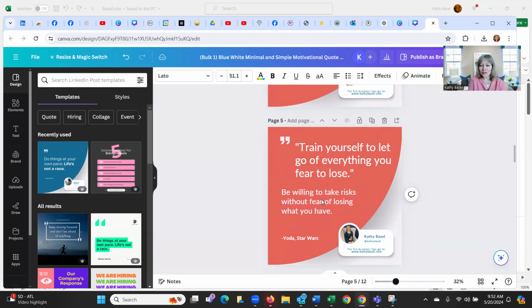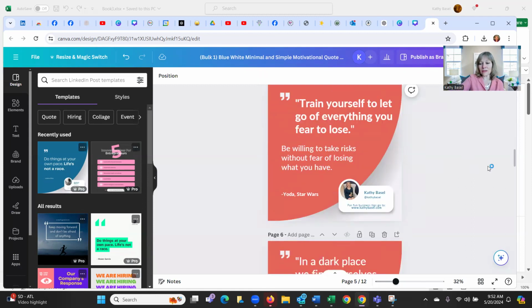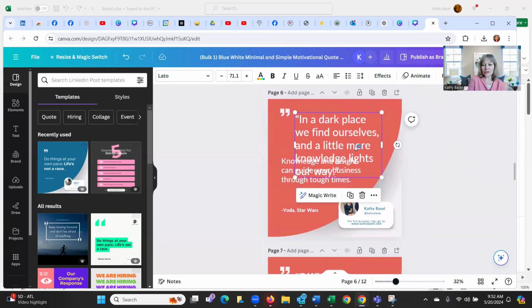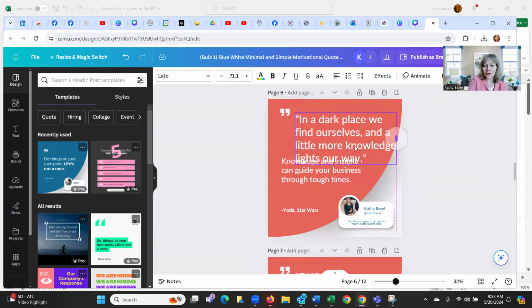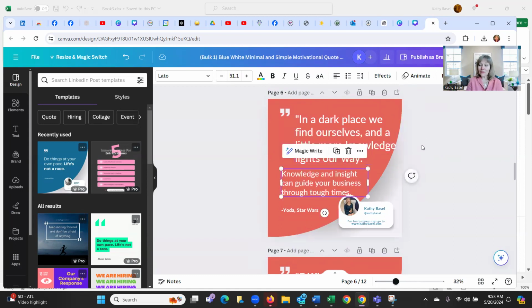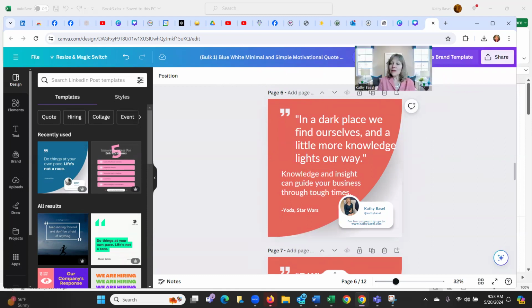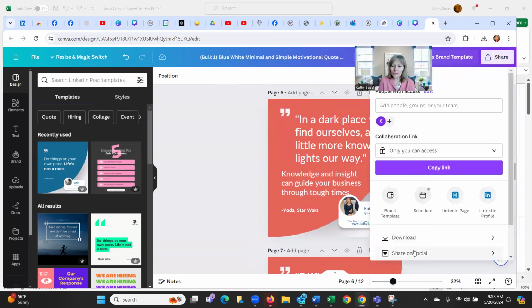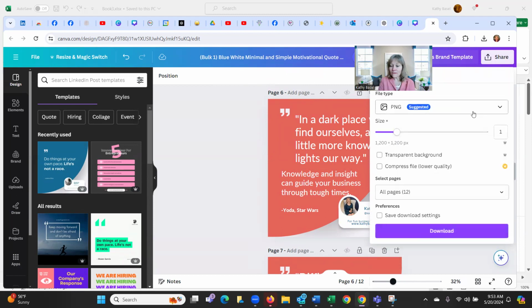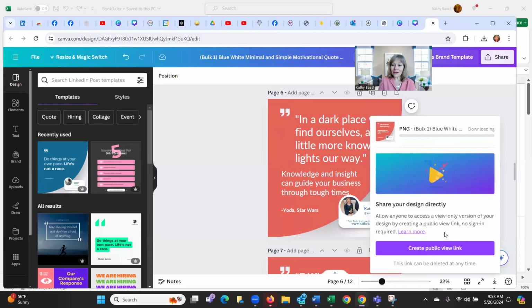Now that that's 3 sentences, you might want to bring that down, or maybe you've decided that you want to make these bold or a different color. You can go back and nuance each one of these. Here's another one that might need to be a little bit longer or smaller, but essentially you can see how quickly this happens. And then when you're ready, you can download these, save it as a PNG, and then you've got your 12 items that you are ready to schedule on your scheduler,